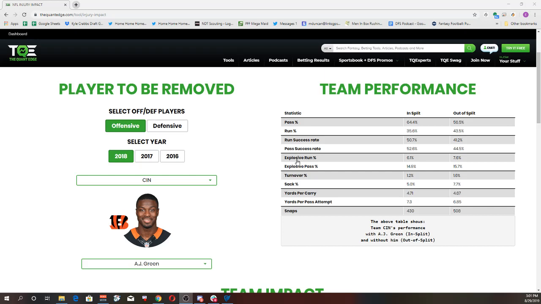Explosive run percentage and explosive pass percentage. This is how often a team has their run or pass go for 15 or more yards. Turnover percentage is what percentage of plays end up as a turnover. Sack percentage, same thing with sacks. Yards per carry is, on a per carry basis, how many yards do the Cincinnati Bengals average, and yards per pass attempt is just on a per pass attempt basis.